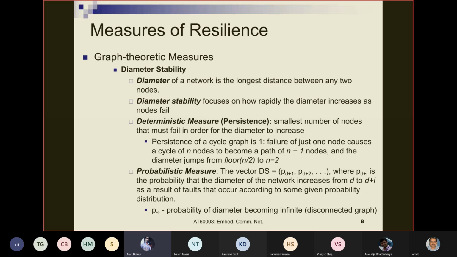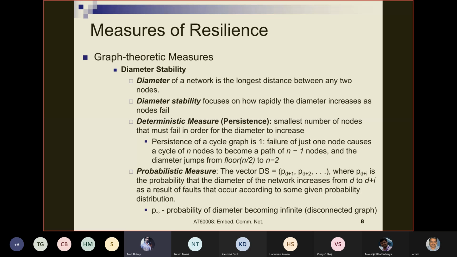The definition says failure of just one node causes a cycle of n nodes to become a path of n minus 1 nodes. This is clear. But the next line says the diameter jumps from floor n by 2 to n minus 1.